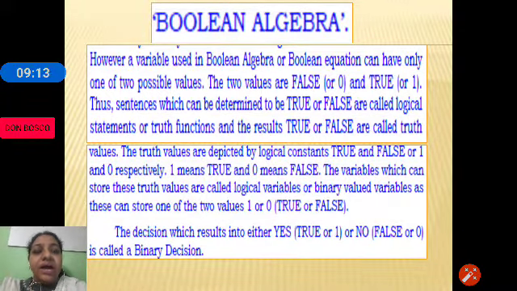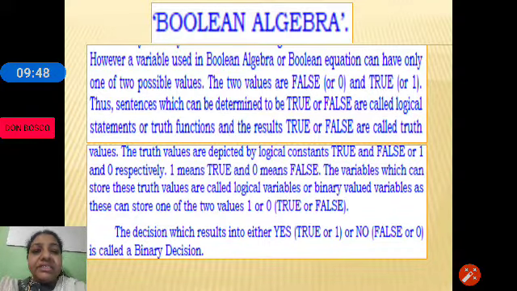These values are represented using a truth table. In a truth table, if we represent 1, it represents true. If we represent 0, it represents false. A truth table is an arrangement of rows and columns which represents either 0 or 1.